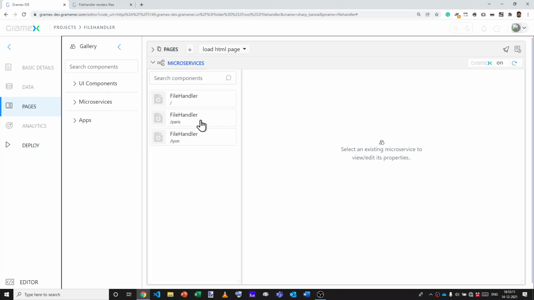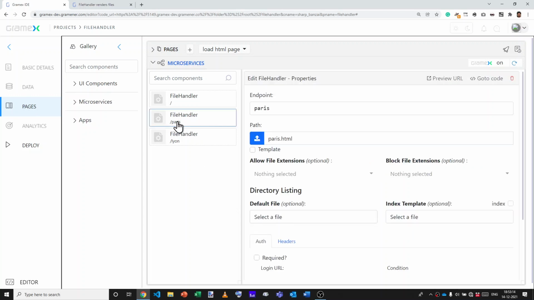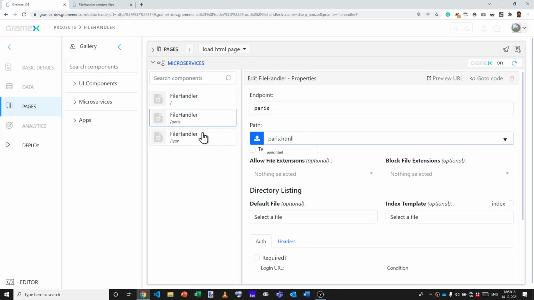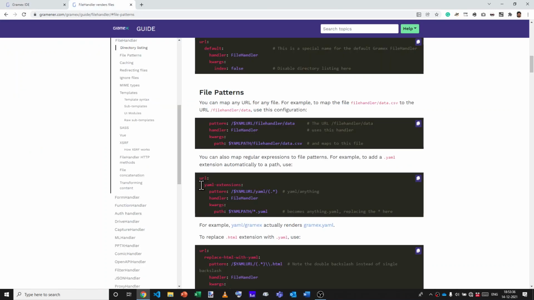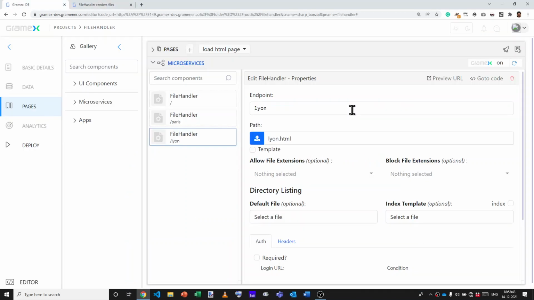Earlier, we created two file handlers, one called /Paris, which takes the URL /Paris and maps it to paris.html, and another that takes /Lyon and maps it to lyon.html. If we wanted a third city, let's say London, and wanted to match /London to point to london.html, that's an additional file handler, which is a lot of work. Instead, what we can do is map multiple URLs to multiple files. Let's see how we can do that.